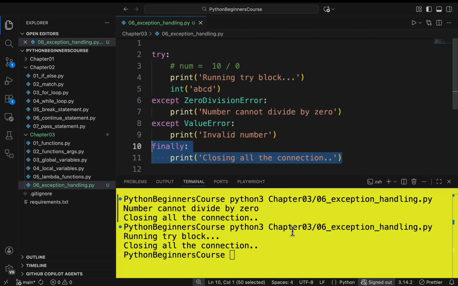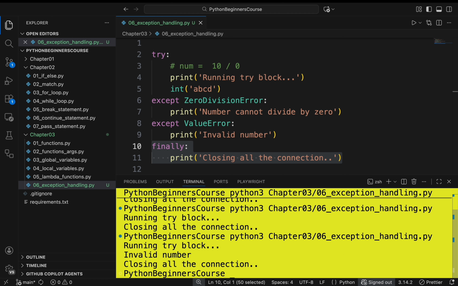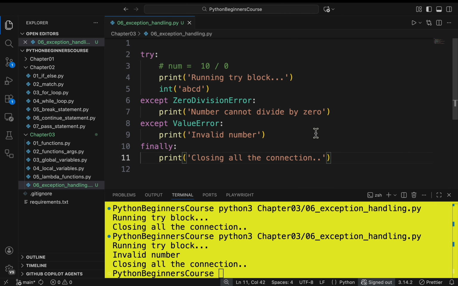Let's run the Python program, and if you see the output here, firstly it is printing running try block, and after that it went to the ValueError except code block, printing invalid number, and then finally it is running the finally code block. You can optimize writing multiple except code blocks into one.